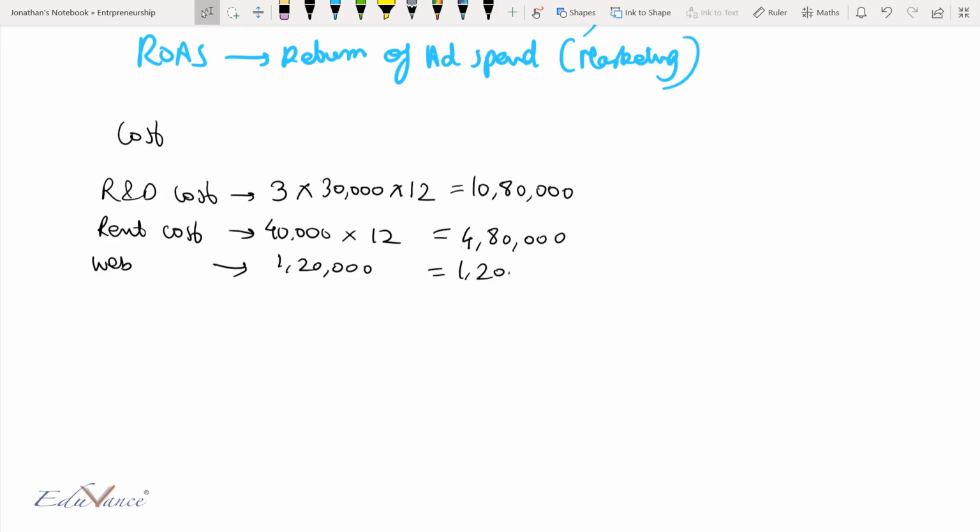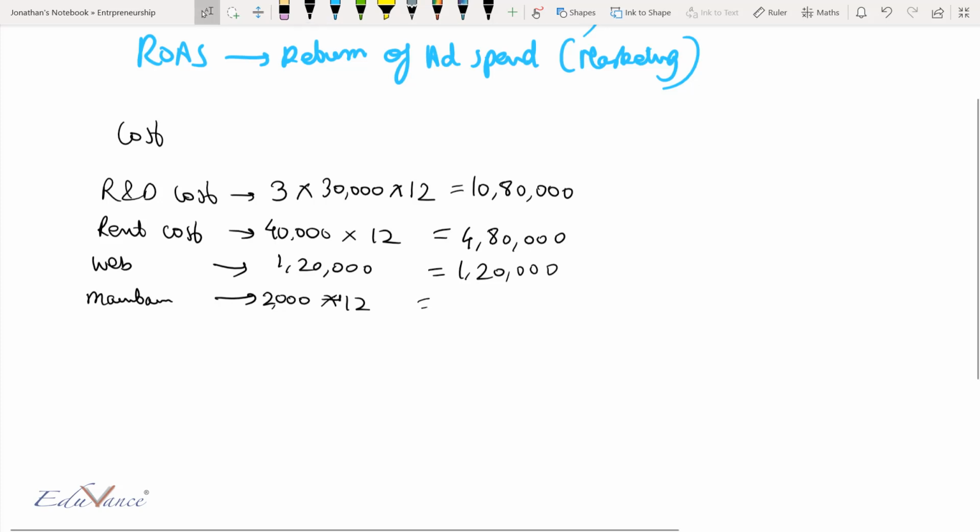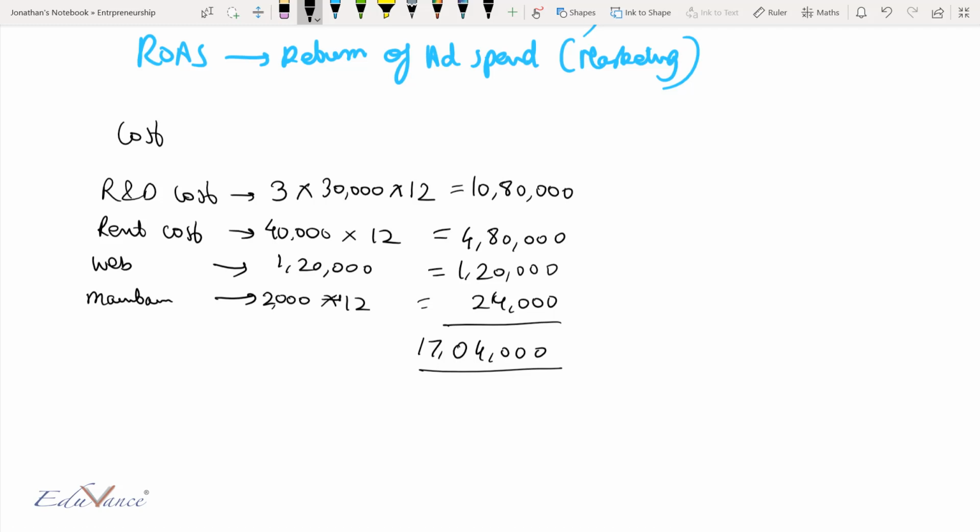So that's 1,20,000. And then the maintenance cost for your website, if you remember from the previous section, let us assume that is 2,000 rupees into 12 months. So that is 24,000 rupees. So now all of these costs a total of 17,04,000 rupees. And now this cost is the cost that you will incur during the year.